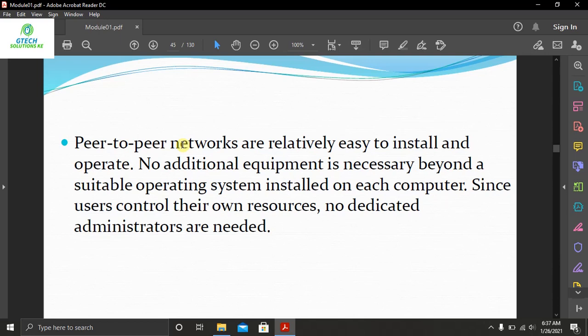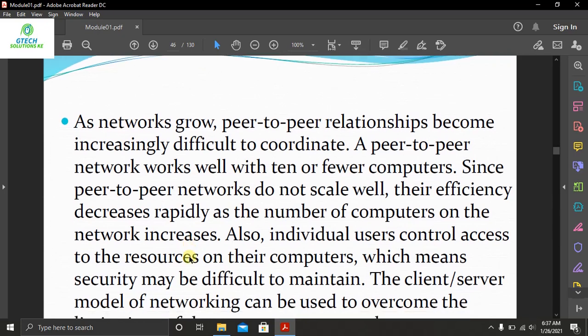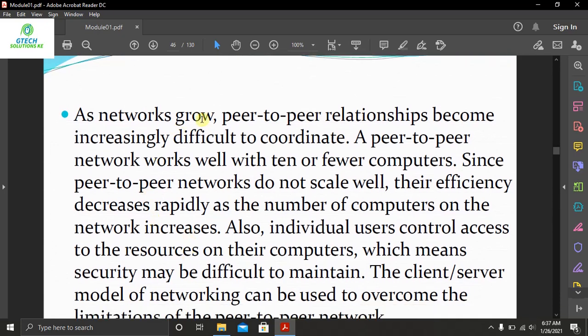So in this case, we have seen that no special operating system is required, as it is suitable for sharing of information, and there is no dedicated administrator of the system. As a network grows, peer-to-peer relations become increasingly difficult to coordinate. For example, it is better if you can manage ten people or fewer, but when the number increases, it is difficult to manage. A peer-to-peer network works well with 10 or fewer computers.